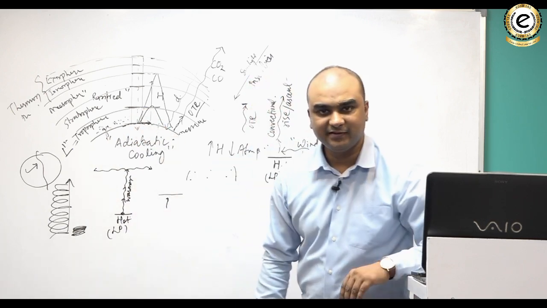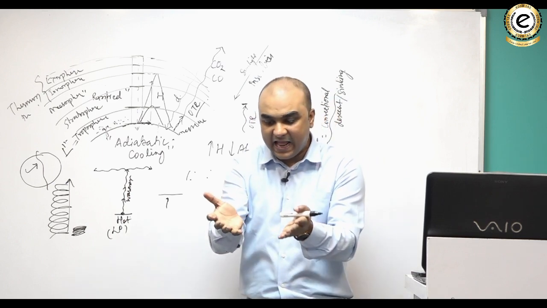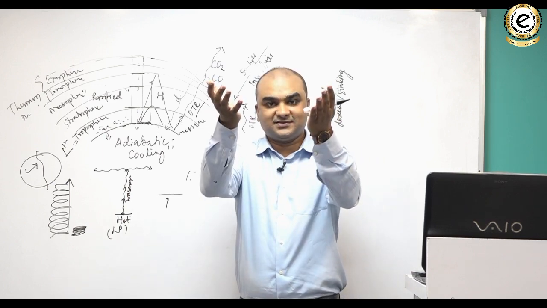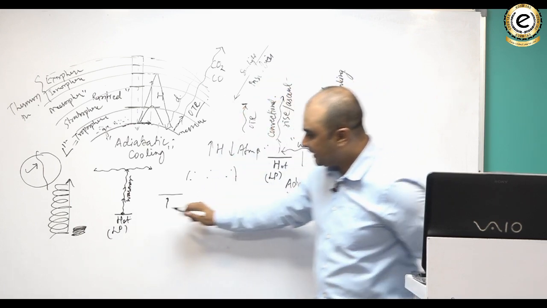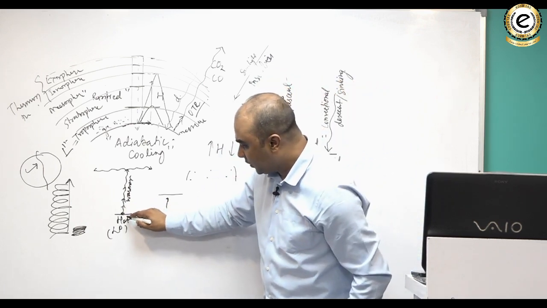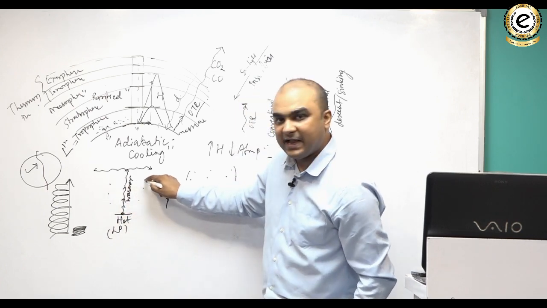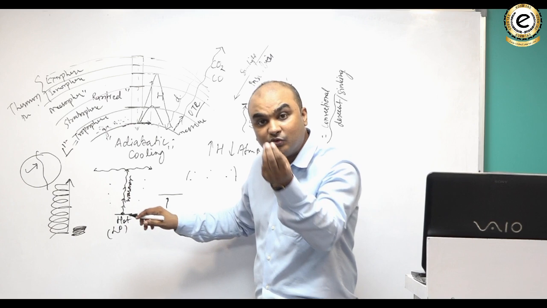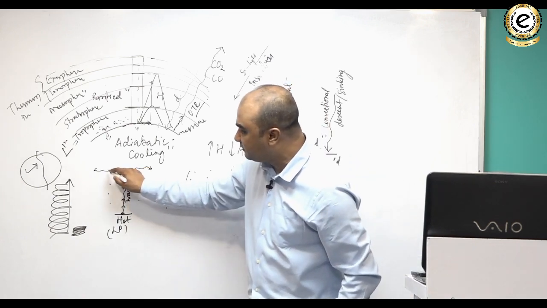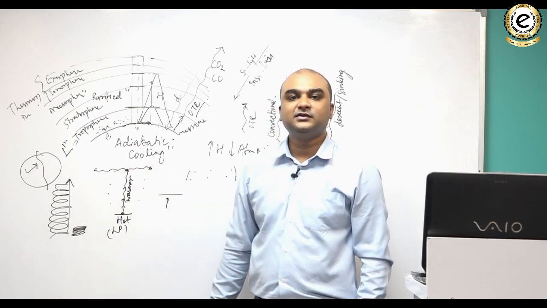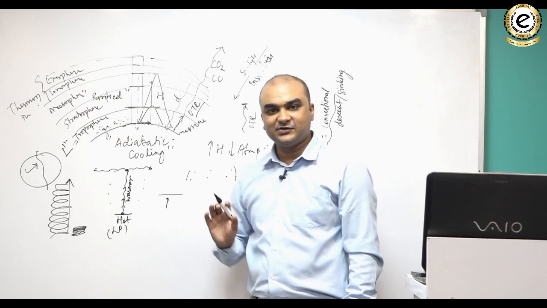Adiabatic cooling is the cooling of the air parcel as it rises. Do you understand this? As it rises, it cools. So you can understand that this air parcel will keep on rising till the time it is warmer than its surroundings, and with every rise, it will cool. So there will come a time when its temperature is similar to that of its environment, and at that point, it will stop rising. Do you understand that?